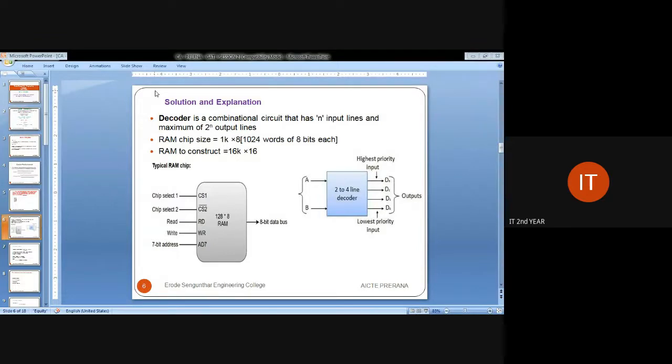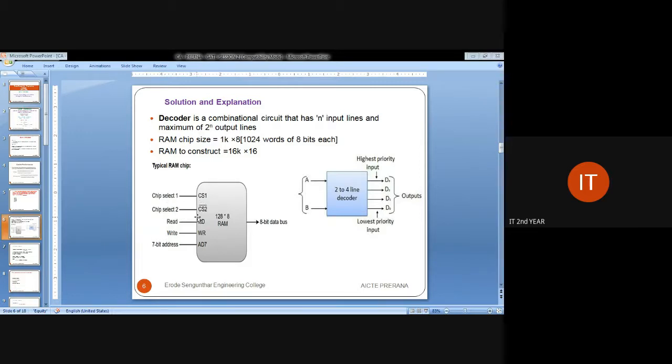Here is the diagram I have given. In the first diagram, this is the overall layout of that particular RAM chip. The RAM chip will have read, write and address lines. This is the read line, this is the write line and this is the address line, followed by chip select CS1 and CS2.